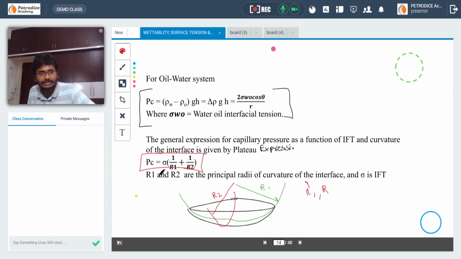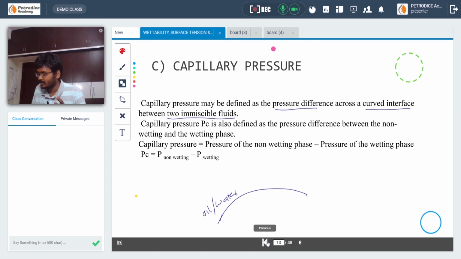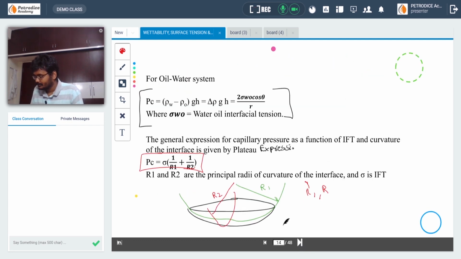Actually, based on Plateau's expression only, they have defined the first one. In the first slide, I have told you the definition of capillary pressure: the pressure difference across a curved surface between two immiscible fluids. This definition is based on Plateau's expression, Pc is equal to sigma into 1 by R1 plus 1 by R2.